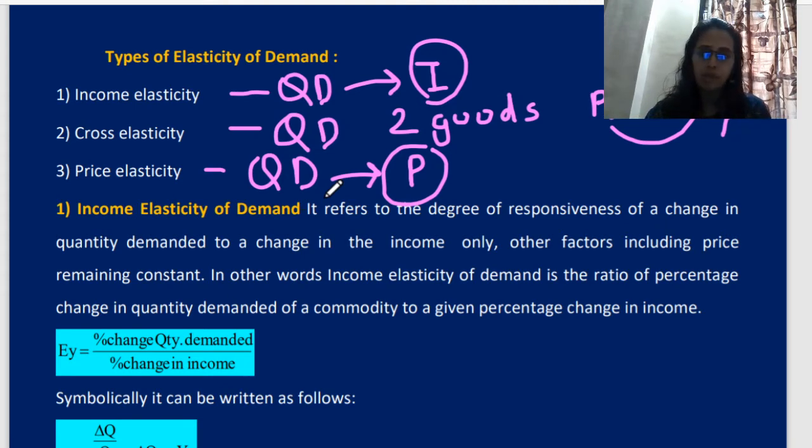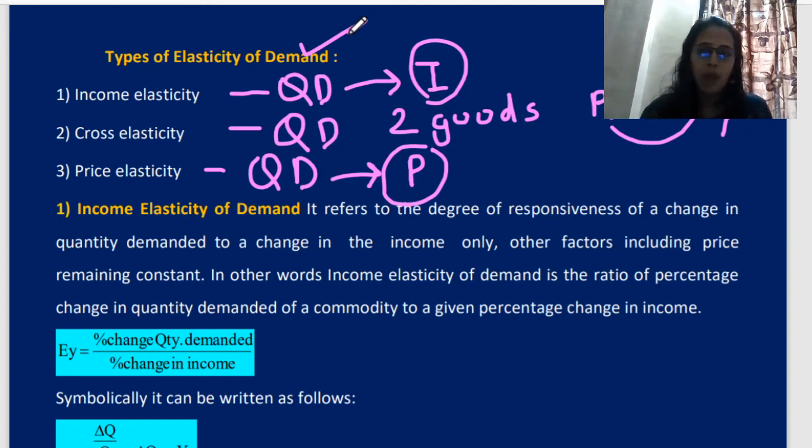Now we have income elasticity, cross elasticity and price elasticity. Three types are there. See, income elasticity, obviously you are reacting according to your income. Price elasticity, you are reacting. Reacting means the reaction we are showing in the form of demand. So in price elasticity, according to price my quantity demanded is changing, and in cross elasticity we are going to compare two goods. So the price of one good, quantity of another good, information will be given like this.